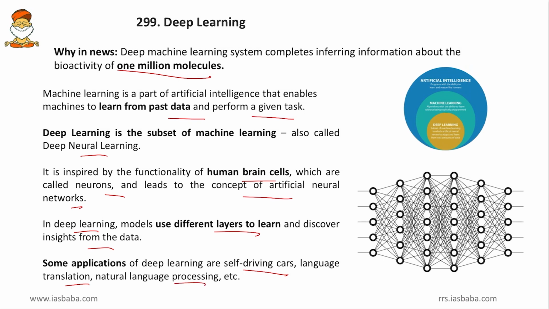I know you have not understood, friends. We will discuss in detail. Friends, consider a cat and a dog, and now you ask machine learning to identify which is a cat and which is a dog. So what this machine learning does is it goes to its previous memory and it sees the nose of the dog, the nose of the cat. So at the very first instance, the nose will be different and it will identify this is a cat and this is a dog. And now I will give 200 different cats and dogs, and they will be of different breeds. And now if I give this to the same machine learning system, it cannot do this job because it is not habituated to so much huge data.